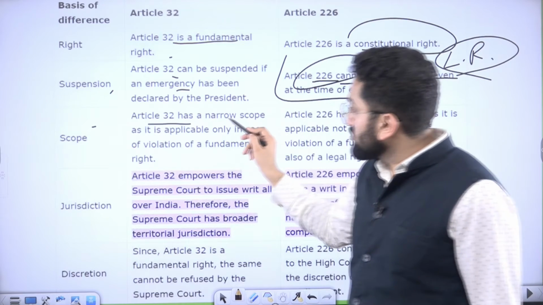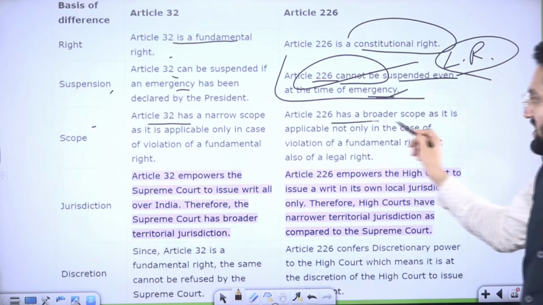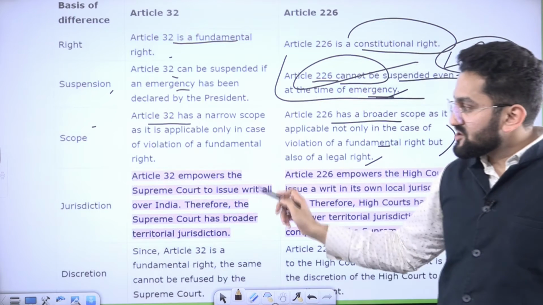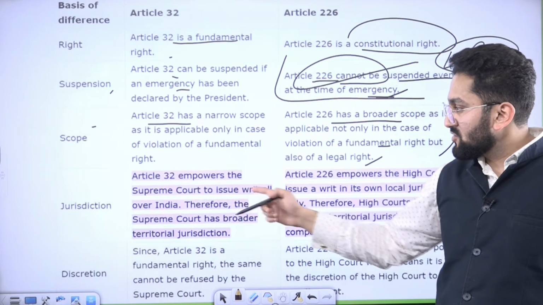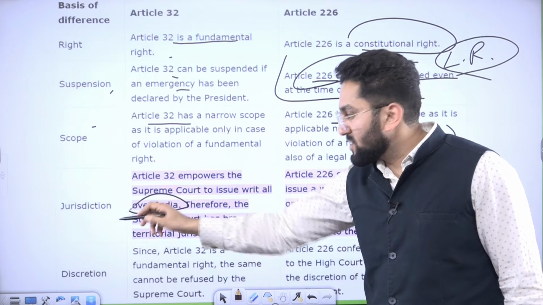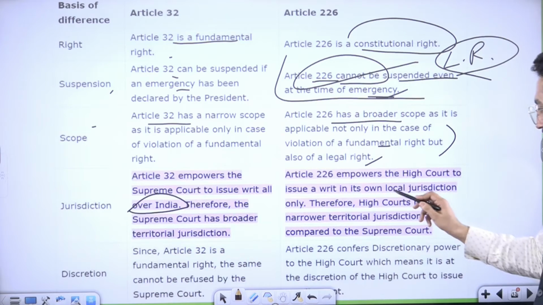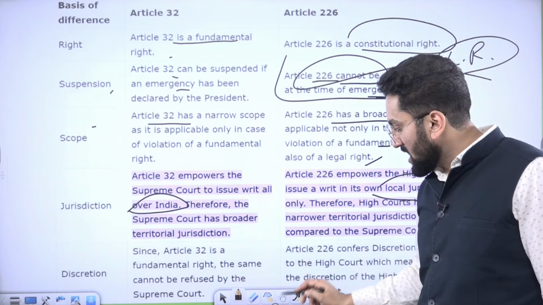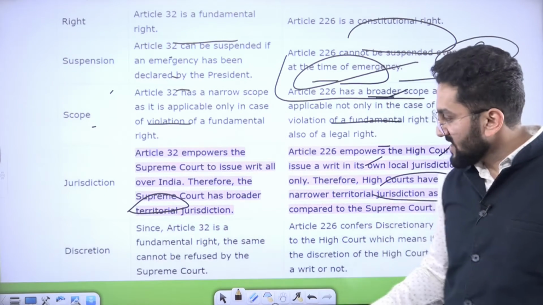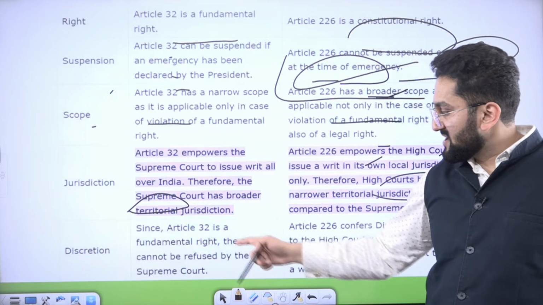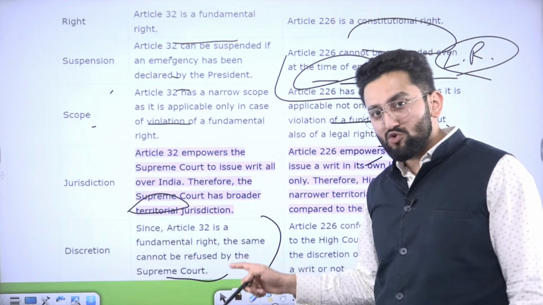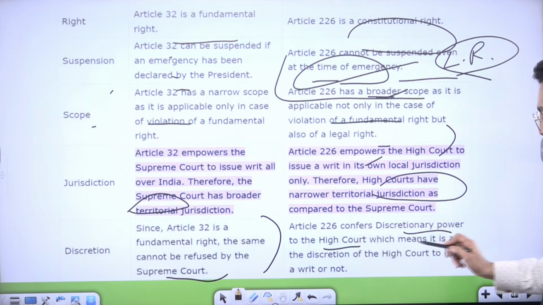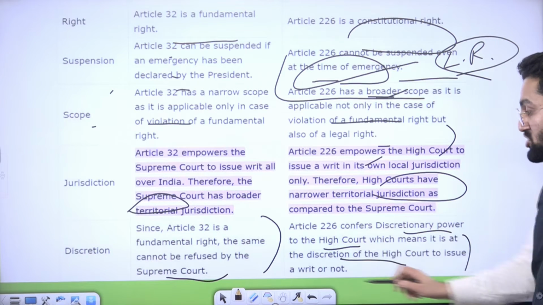Now, Article 32 has a narrow scope, just told you, and Article 226 has a broader scope, fundamental right, legal right, both, right? This is clear to you. Jurisdiction. Article 32 empowers the Supreme Court to issue writs all over India, just told you. And this is local jurisdiction. Local jurisdiction means specifically in context of state, like Allahabad High Court, UP, right? Discretion. Since Article 32 is a fundamental right, the same cannot be refused by the Supreme Court. Article 226 confers discretionary power to the High Court, which means it is at the discretion of the High Court to issue writ or not.